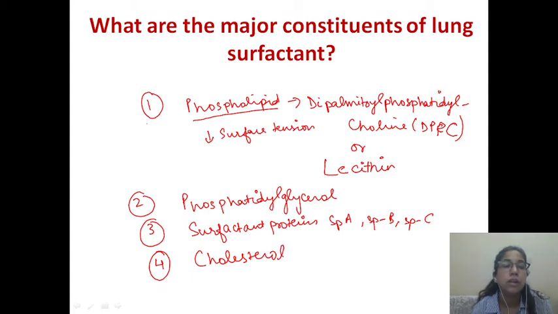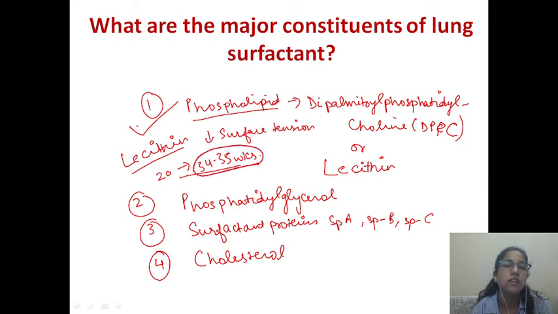But the major component is your dipalmitoyl phosphatidylcholine or lecithin. The synthesis starts around 20 weeks of gestation and peaks around 34 to 35 weeks of gestation. That means a baby born before 34 to 35 weeks of gestation has a high risk of developing RDS.